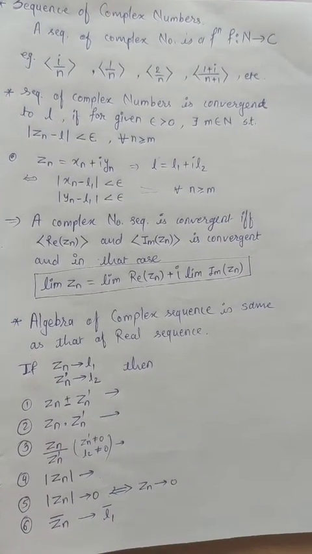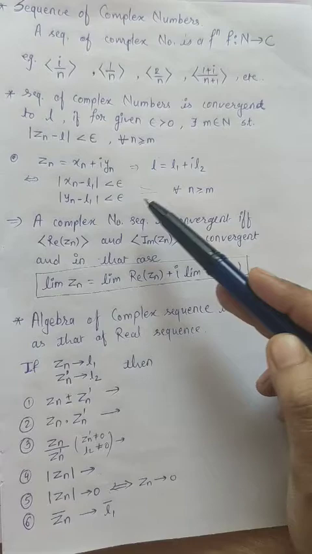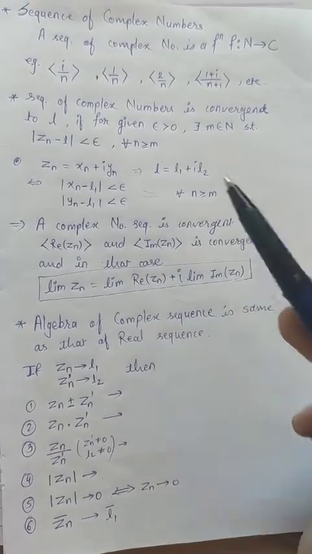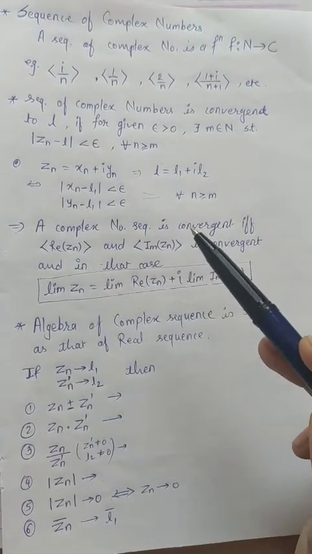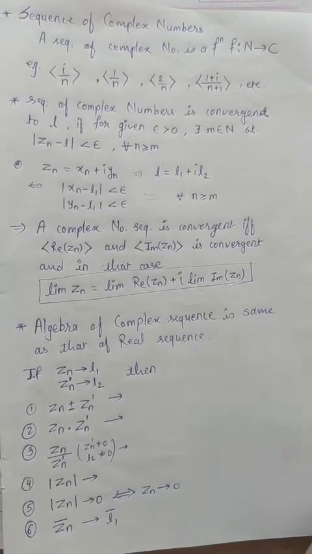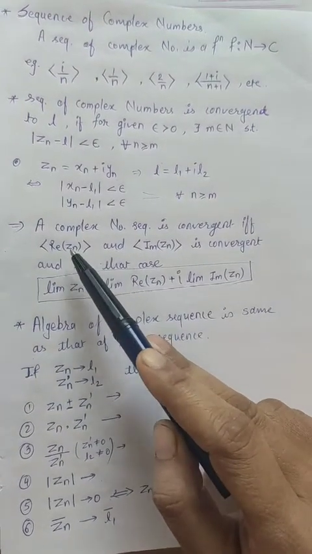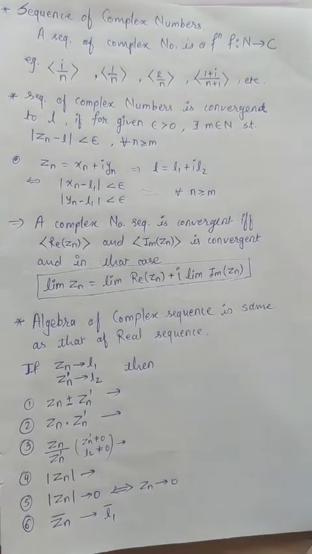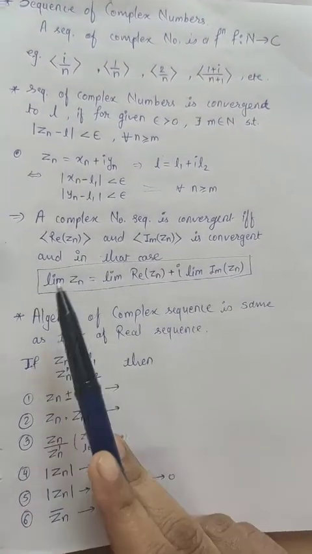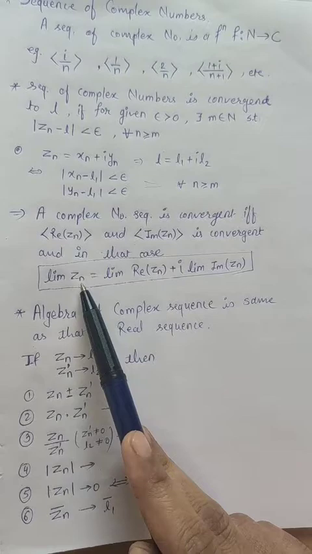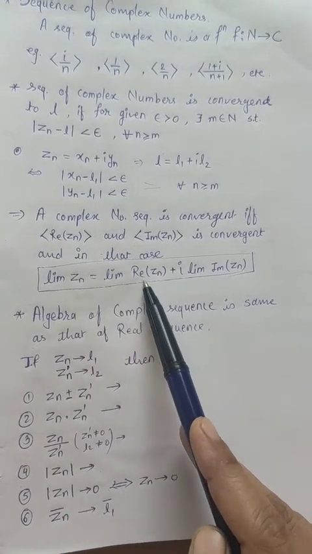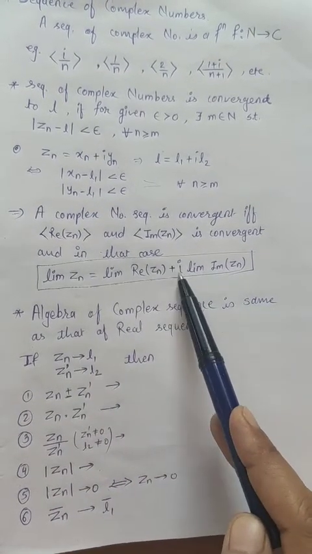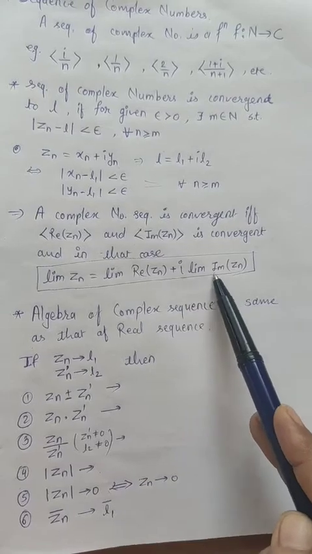Understood? Simplifying, we can say that a complex sequence is convergent if and only if its sequence of real parts and sequence of imaginary parts are convergent. Okay, we can write limit z_n equals limit of the real part of z_n plus i times the limit of the imaginary part of z_n.